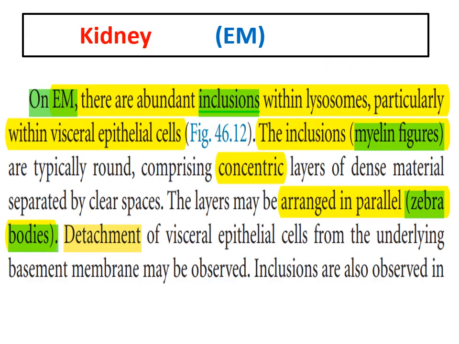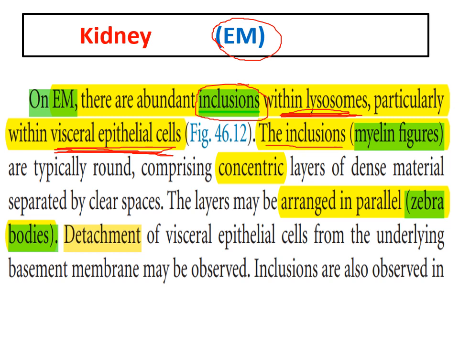What about the electron microscopy? The main finding here is inclusions. In light microscopy, we said vacuolation. In electron microscopy, we found inclusions within the lysosomes. As we said, it is a lysosomal storage disease. Inclusions within the lysosomes, particularly of the visceral epithelial cells. As we said, they are the main site of accumulation, visceral epithelial cells.